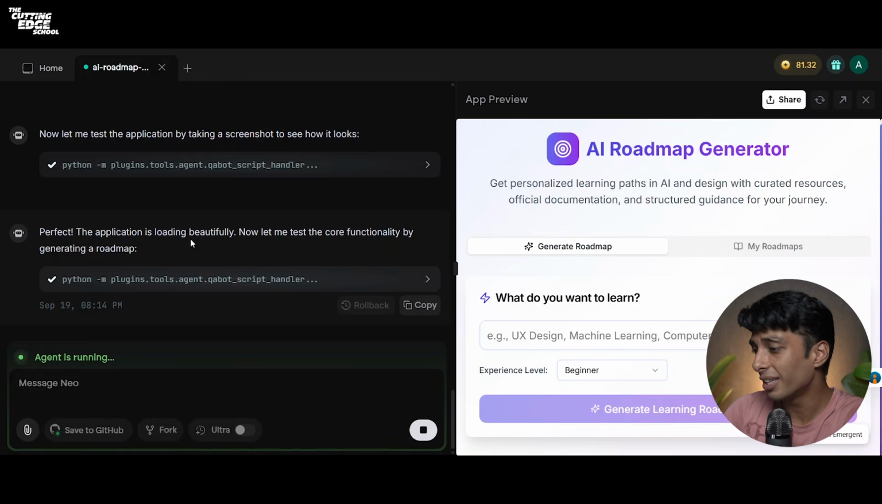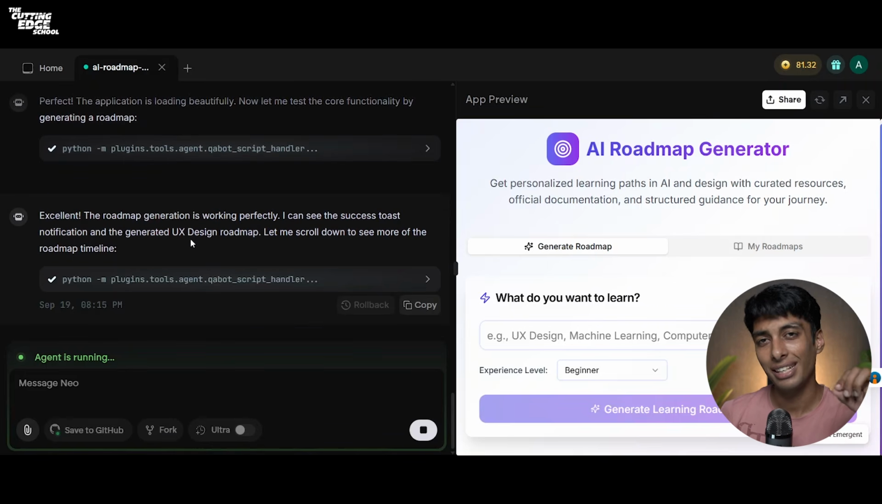Now let me test the core functionality by generating a roadmap. So as you can see, till now all other no-code builders and any of the LLM models were only able to generate the websites or applications for you. But what Emergent has done, it has included a testing agent for you. So once the AI has created or developed something for you, it tests it fully and after that gives it to you for your testing.